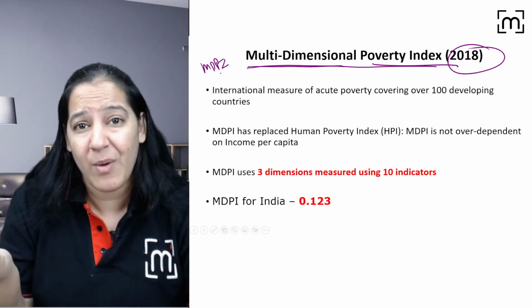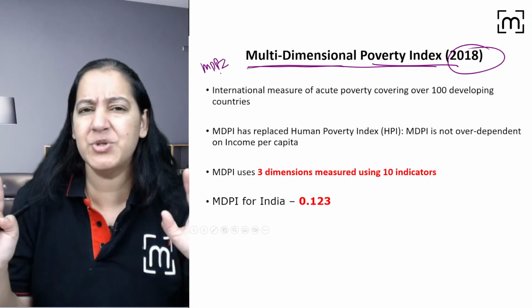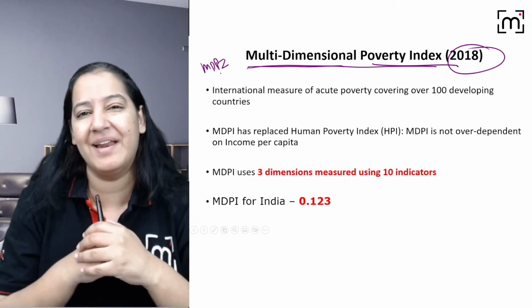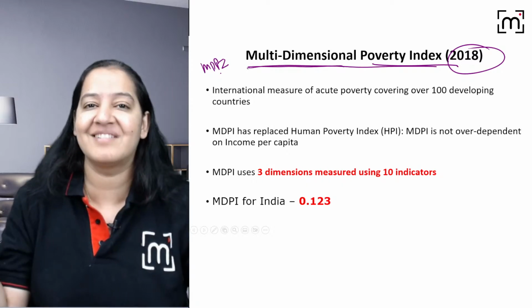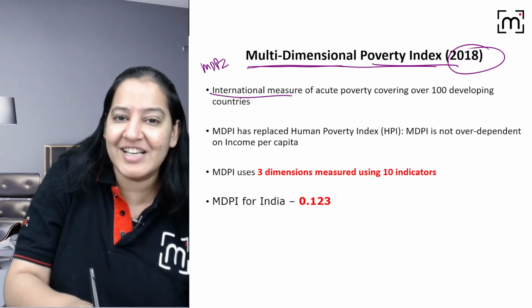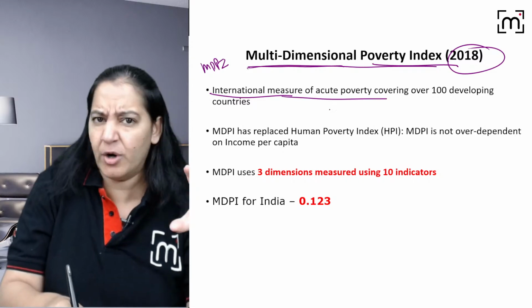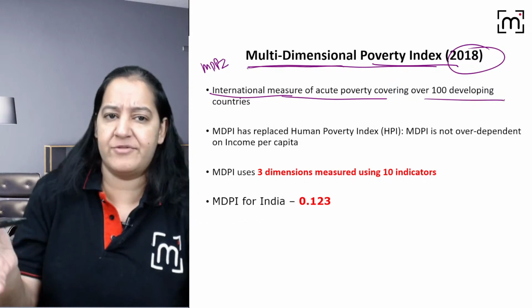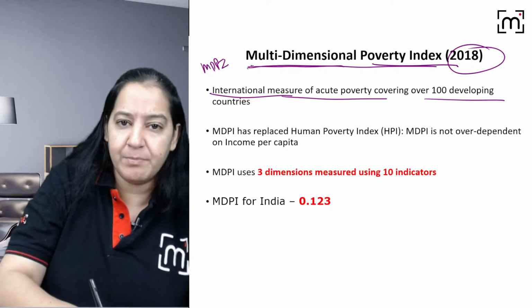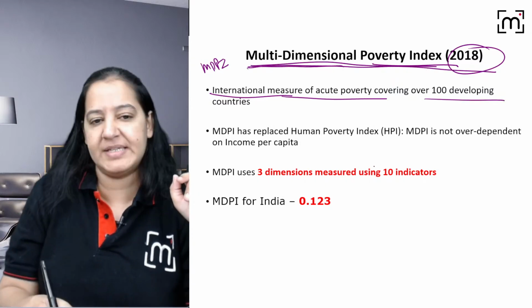So what is HPI 1, 2? You should know that. Nowadays we don't use separate indices for developed and developing countries. We compile the 2 and make 1 index, the international index of poverty. That is not national, it is an international measure of poverty. We take more than 100 countries and take this index. It is known as the multi-dimension poverty index, 2018 onwards.